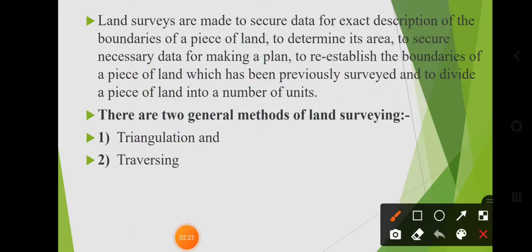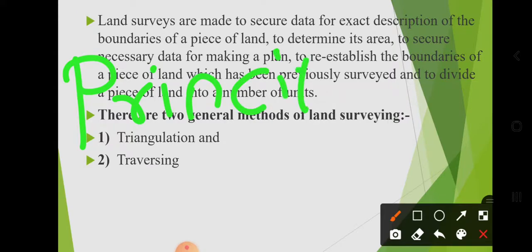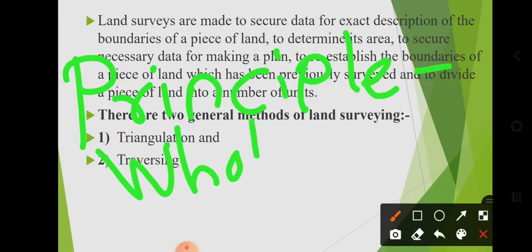Now in this practical we will do the survey by different methods. Firstly, we will discuss what the principle of surveying is. The principle of surveying is to work from whole to part.